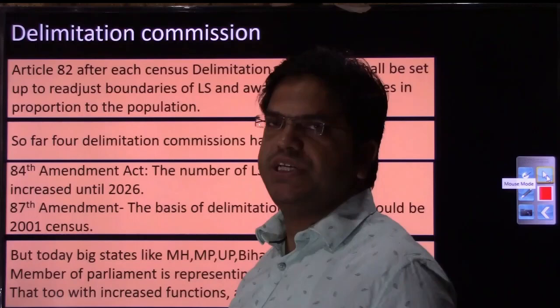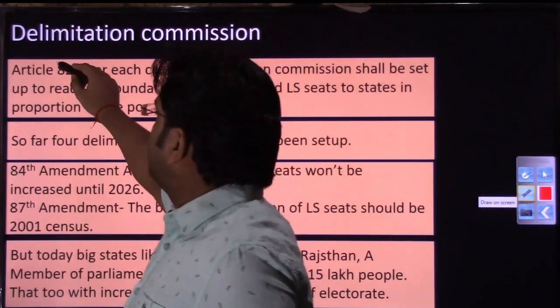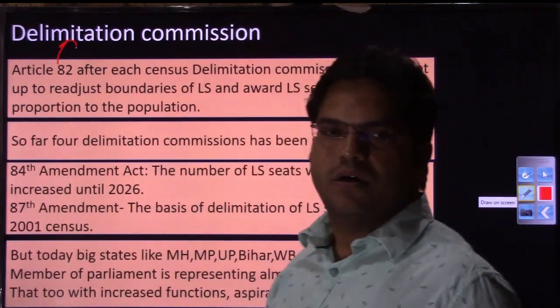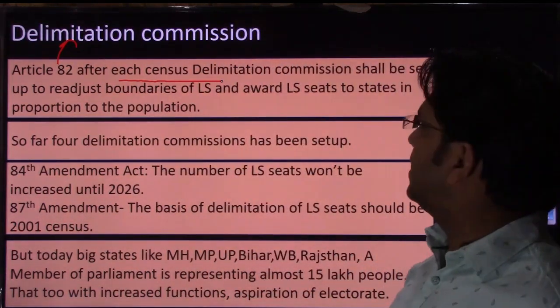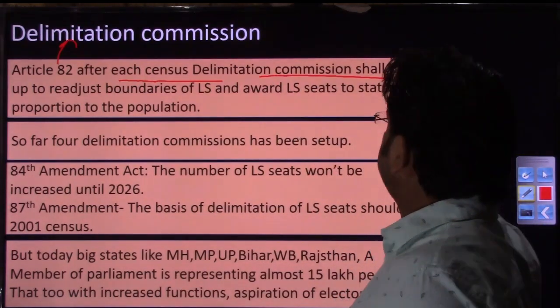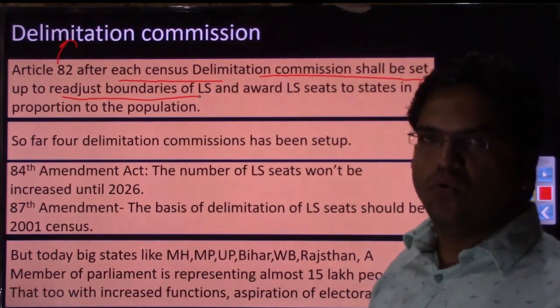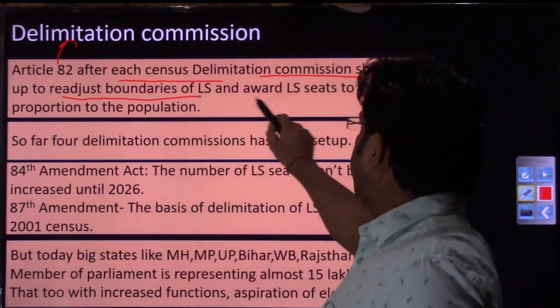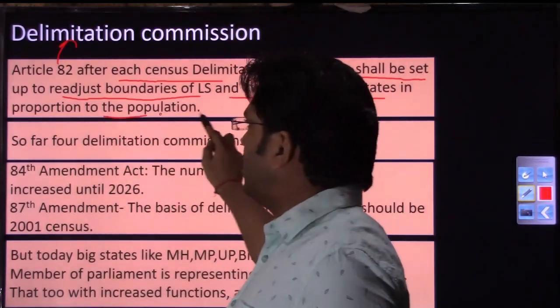So Article 82 actually deals with this Delimitation Commission, right? Article 82 tells that after each census, that is after 10 years, a Delimitation Commission shall be set up to readjust the boundaries of Lok Sabha and award Lok Sabha seats to states in proportion to the population, right?